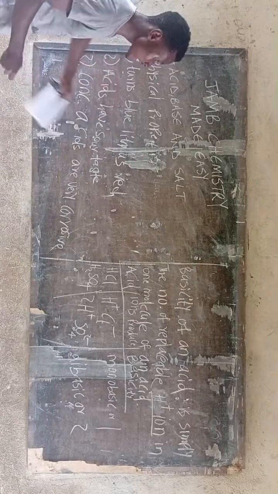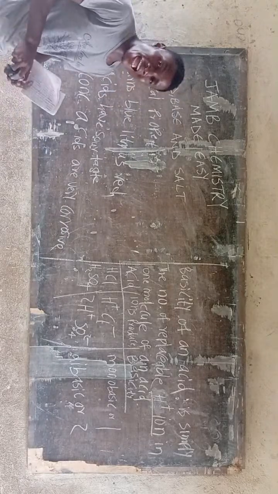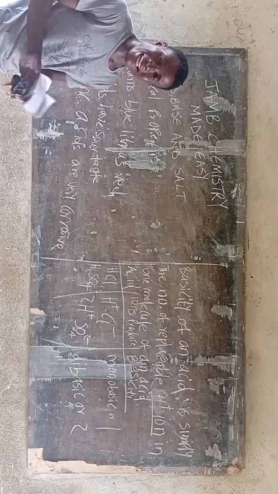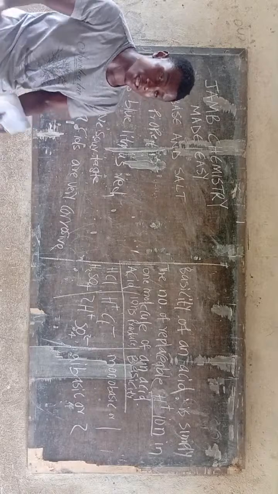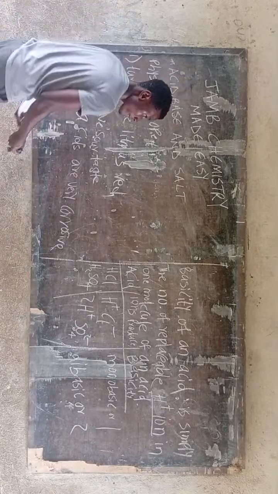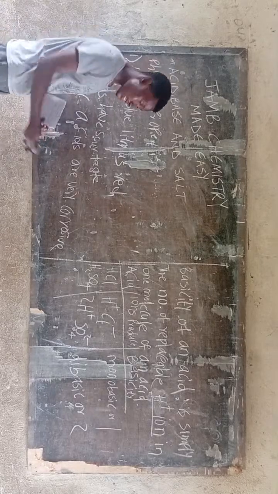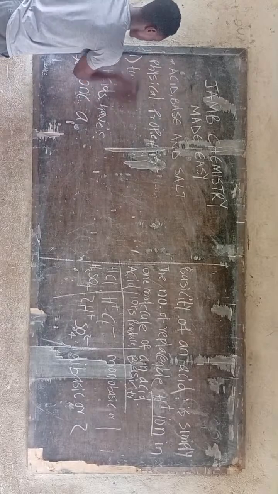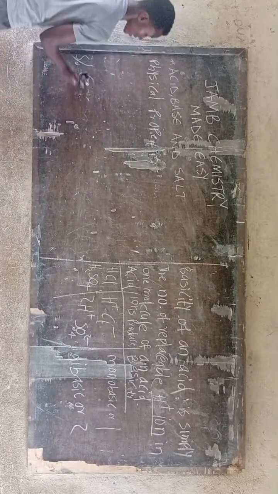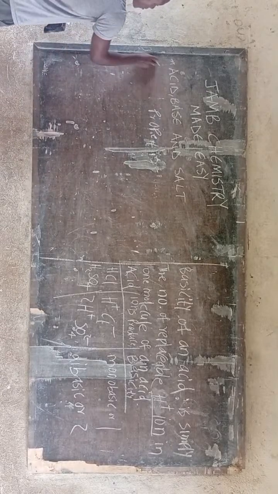So let's clean it and also talk about the chemical properties of acid. How can I know chemically that this is an acid without going to look at it and using my eye to examine it, saying this is the physical property? You understand? How can I know chemically that this is an acid? That is known as the chemical properties of acid. So let's clean this and say chemical properties.